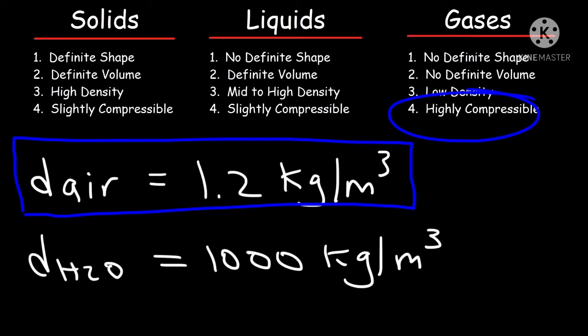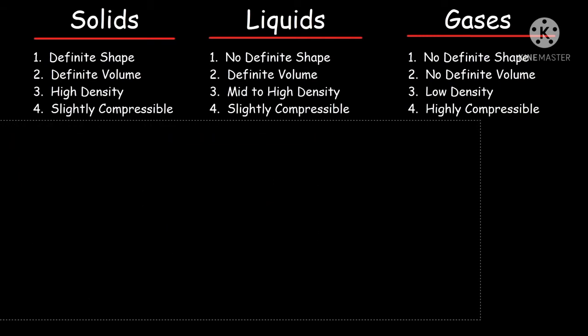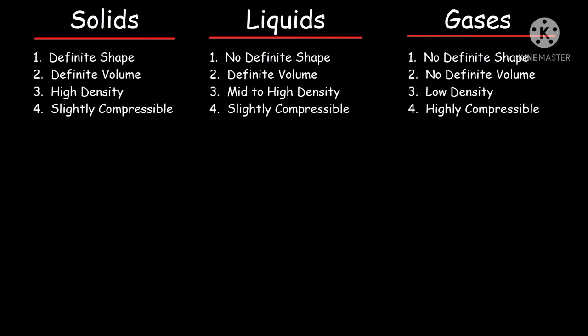That means liquids have higher density compared to gases, but on the whole solids have higher density than liquids and gases, and the density of liquids is greater than that of gases. Which has the least density? Gases have the least density.